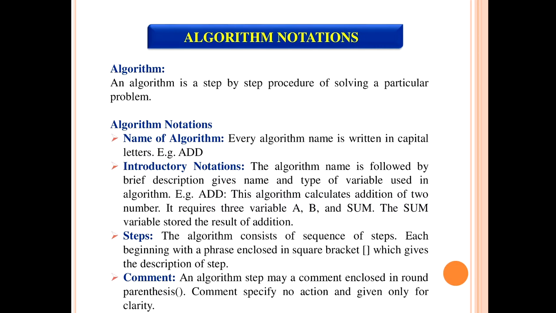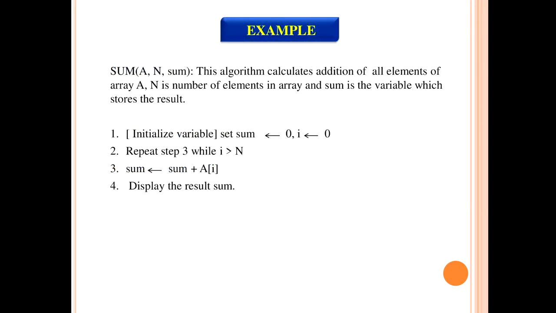And these are the various algorithm notations. Now we see one small example based on the algorithm notations. See, this is one example. Suppose I want to add all the elements of an array, meaning I want to sum all the elements in an array.